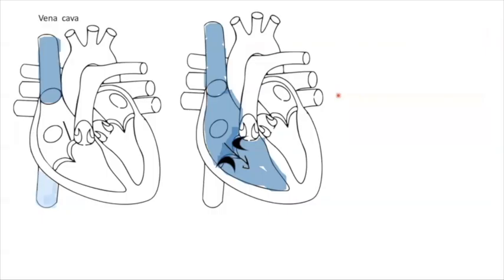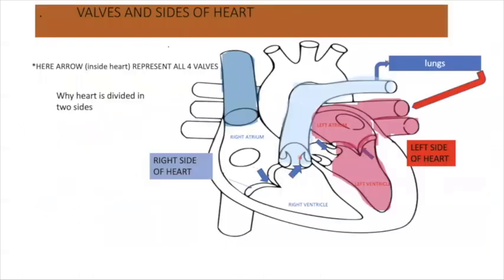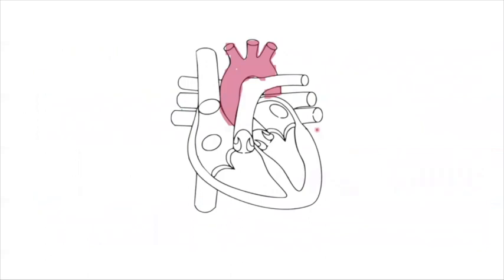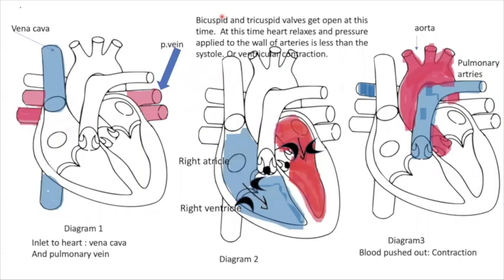So let us just recap what we have studied. This is the vena cava. From the vena cava, blue blood comes to the right part, the tricuspid valve opens up, and the blood comes to the lower portion. Now from there, the semilunar valve opens up, and the blue blood goes to the lungs, and the lungs purify the blood and send it through the pulmonary vein, and it enters the left part. And from this left part, it goes to the aorta, and from the aorta, all the other body organs get the oxygenated blood. So now we have understood what is happening.